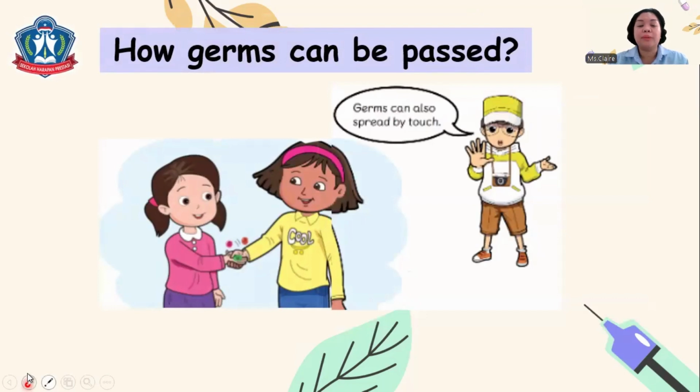Germs can also be spread by touching. So always remember, children, to use a hand sanitizer or wash your hands regularly with water and soap to prevent the spreading of germs, because we cannot avoid touching other people, right? For example, shaking hands. So after that, always wash your hands regularly to stop the spread of germs.